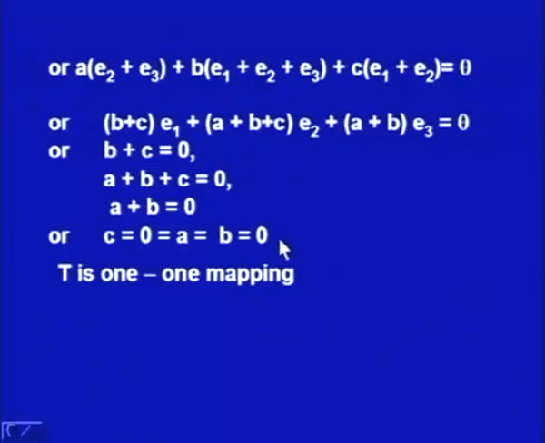That means, we started with a non-zero vector A, B, C, but ultimately that vector comes out to be 0. That means, we will have only one vector in kernel T, that is the identity vector, and that means T is a 1-1 mapping.